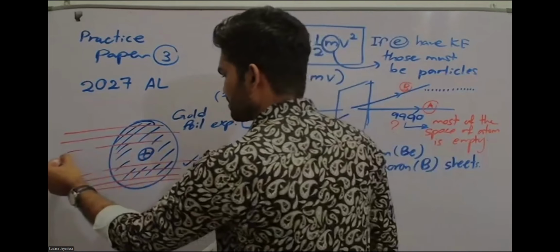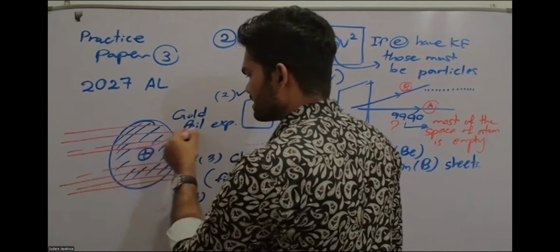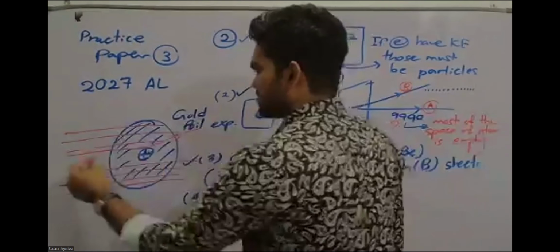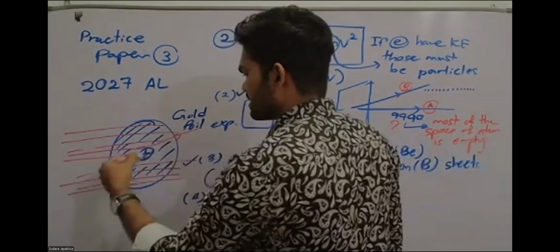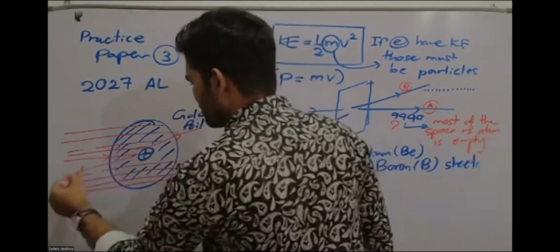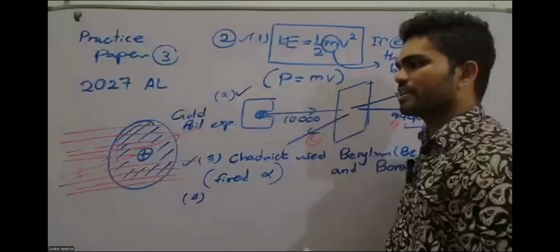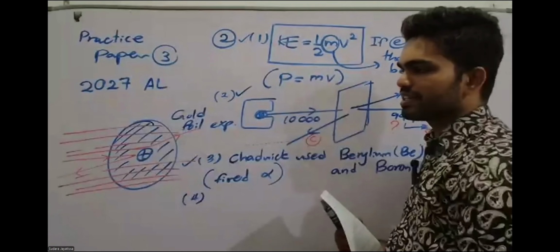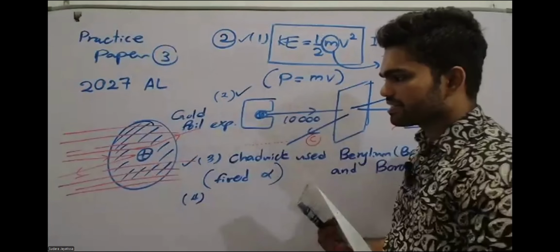But once they pass closer to the nucleus, they repel. Once they come directly towards the nucleus, they will bounce back. That's what happened. All other alpha rays will easily pass through. I hope that is clear to you now.